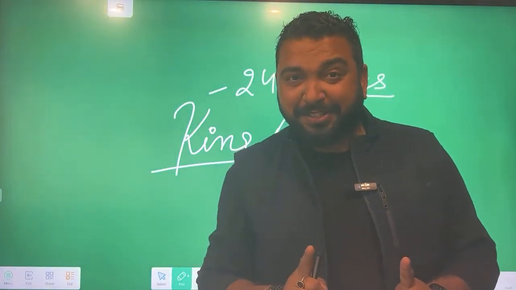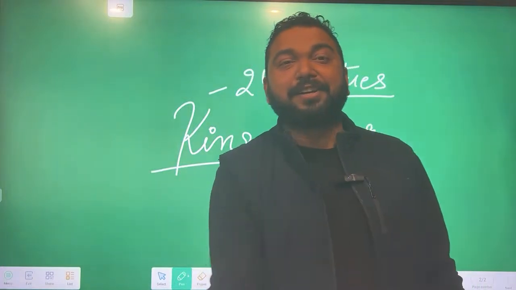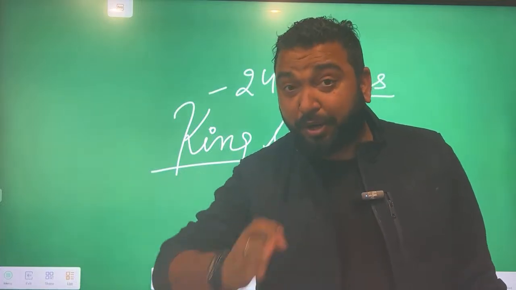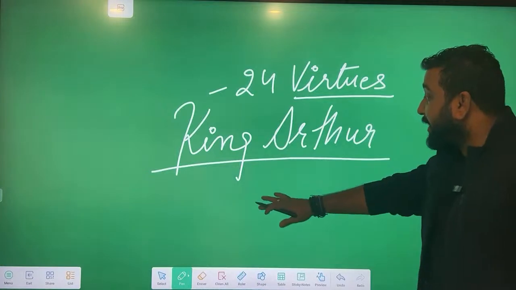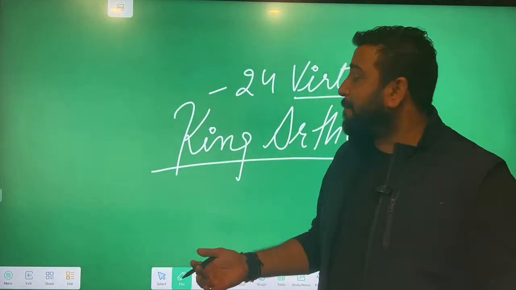Be honest. If anybody can count more than 10 qualities, write it. And if anybody can actually remember the 24 ideal qualities of a gentleman, write it in the comments. Come on, let's see that.